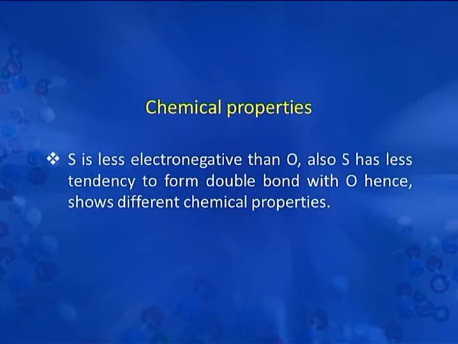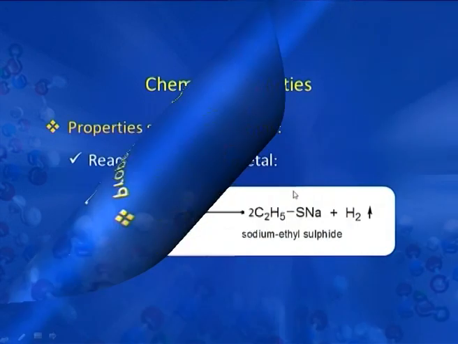Now, we will discuss the chemical properties of thiols. First, we will discuss how they react. Thiols and alcohols are different in their reactivity, thiols being more easily oxidized than alcohols. Thiolates are more potent nucleophiles than the corresponding alkoxides. Sulphur is less electronegative than oxygen. Also, sulphur has less tendency to form a double bond with oxygen, hence shows different chemical properties.